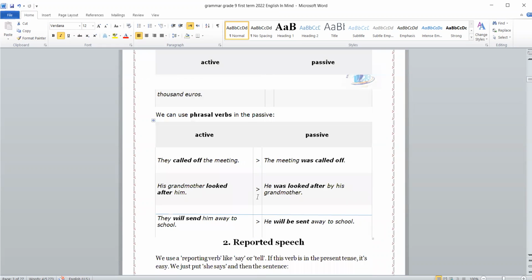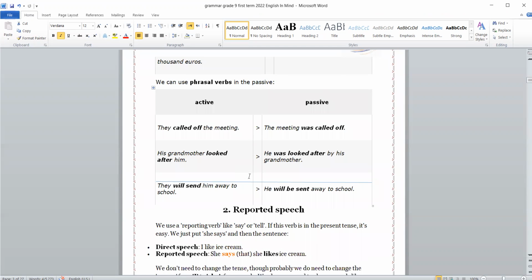We can use phrasal verbs in the active. They called off the meeting. The meeting was called off. His grandfather looked after him. He was looked after by his grandfather.